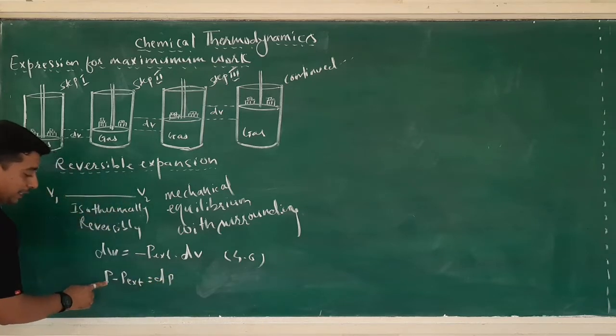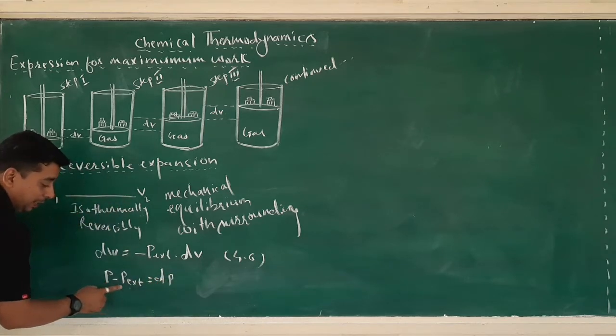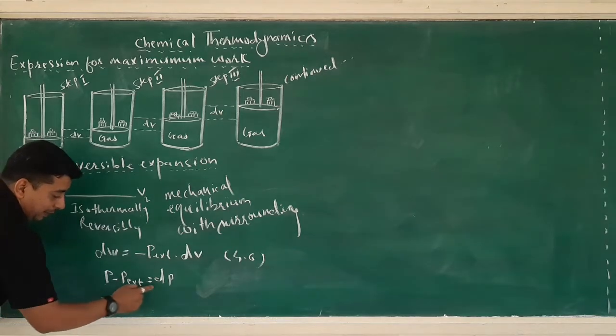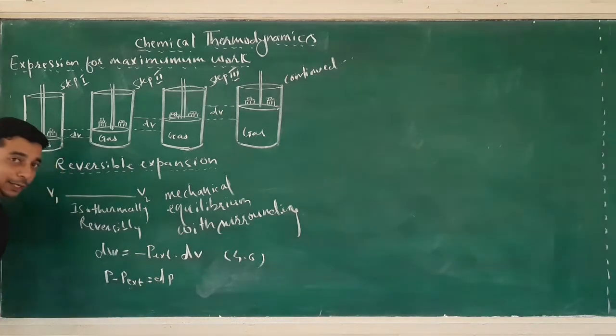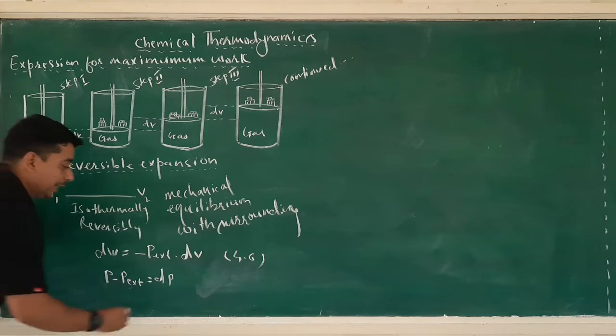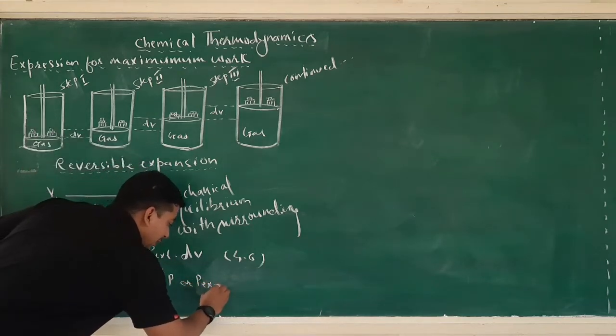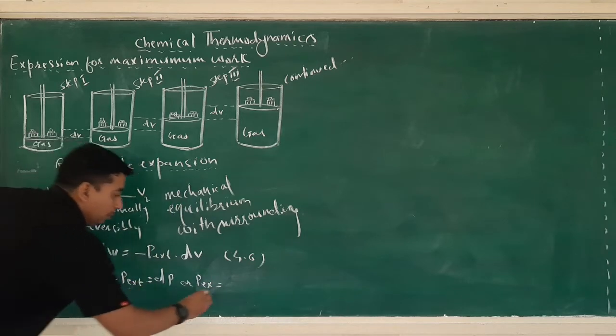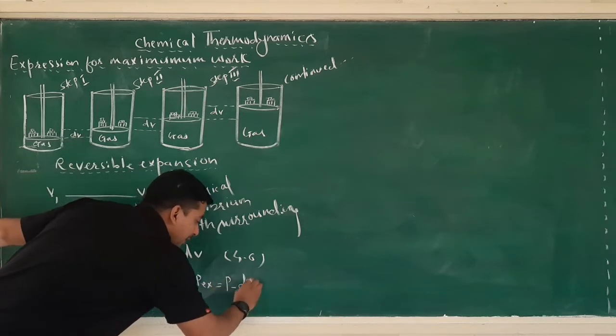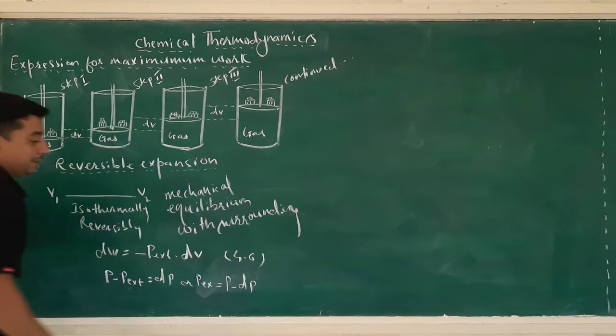P is the pressure of gas, Pext is external pressure, and the difference between the pressure of gas and external pressure is dP. Now the same equation you can write as Pext is equal to P minus dP.